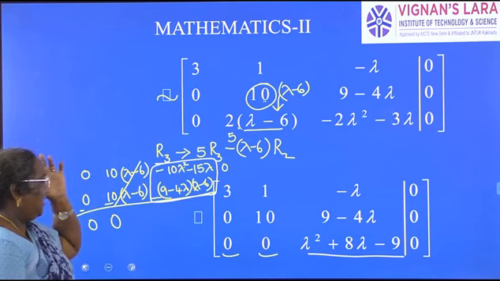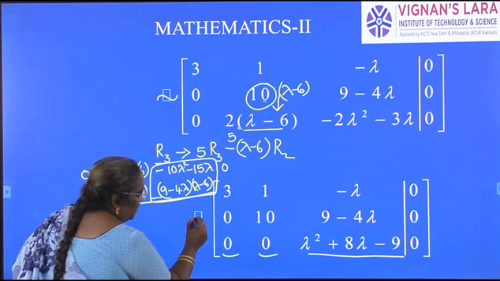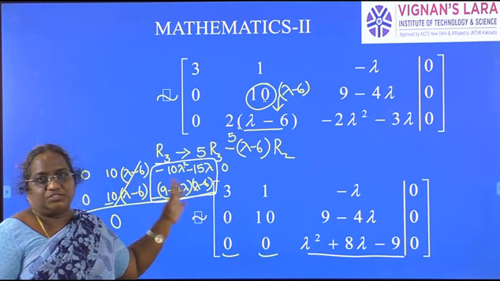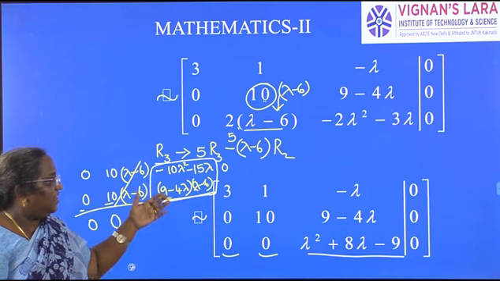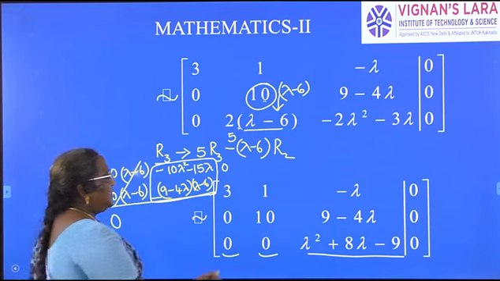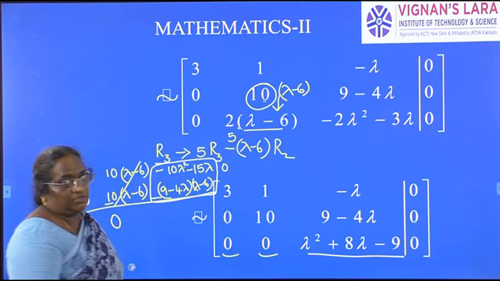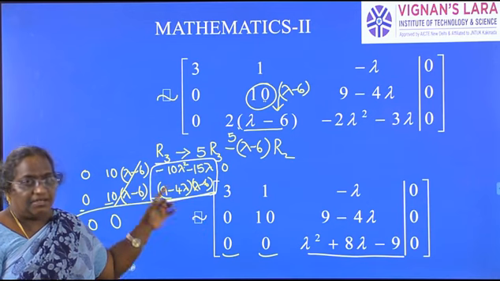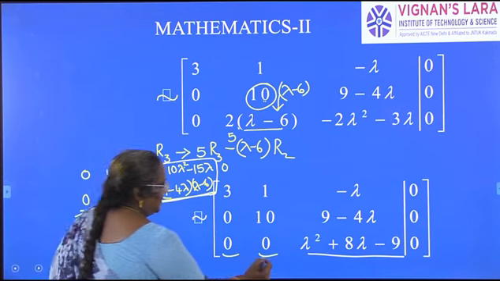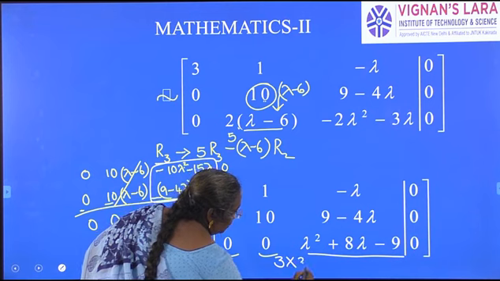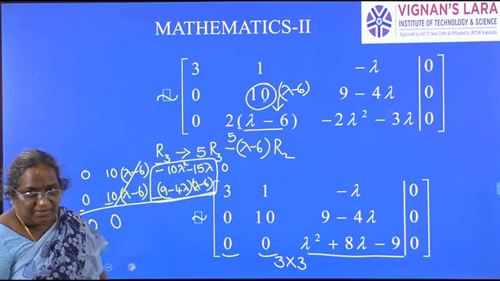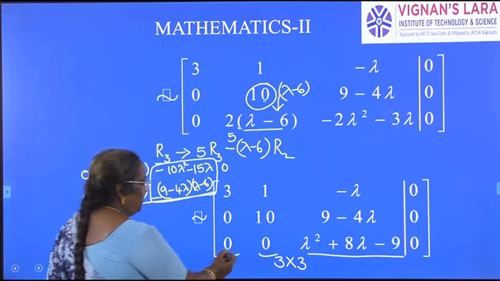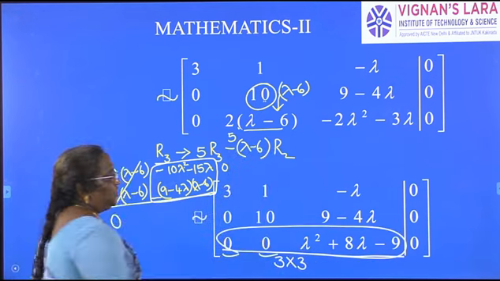So now what is the point here? Working rule. According to working rule, this system should have non-trivial solution other than a zero solution. What is the condition here? Determinant of this should be equal to 0. Determinant is 0 means what is its rank? Its rank is not 3. What type of matrix is this? This is a 3 by 3 matrix. Determinant is 0 means its rank is not 3. Its rank should be 2. Means this should be a 0 row.